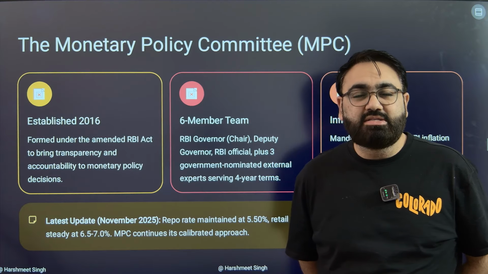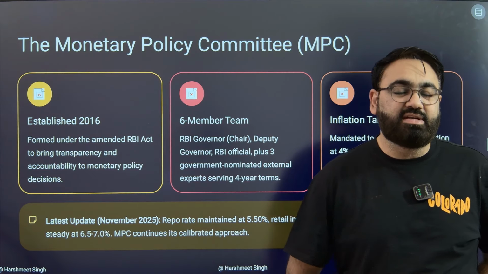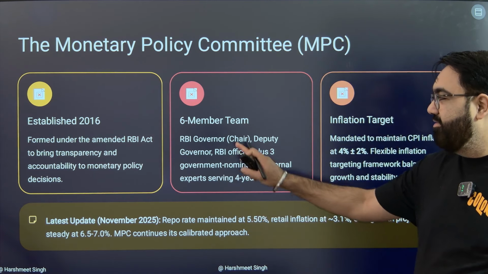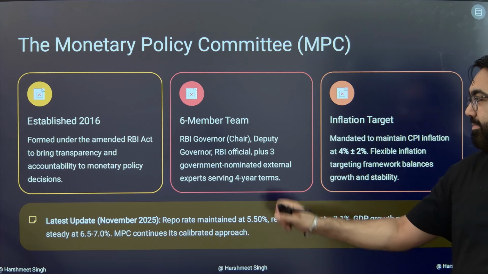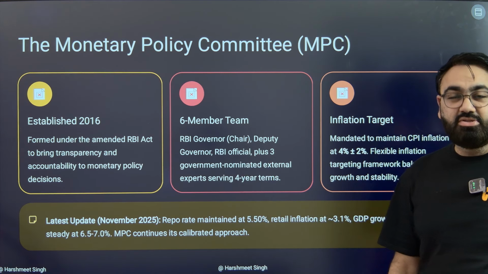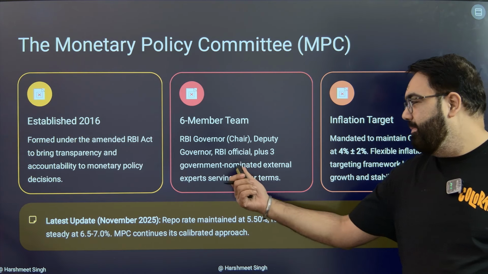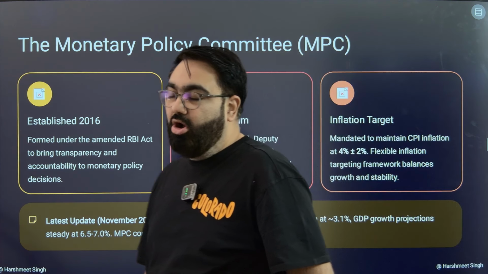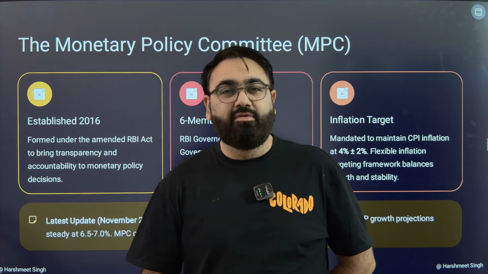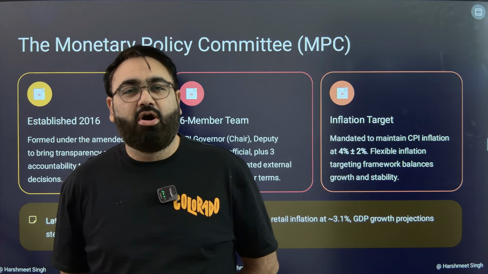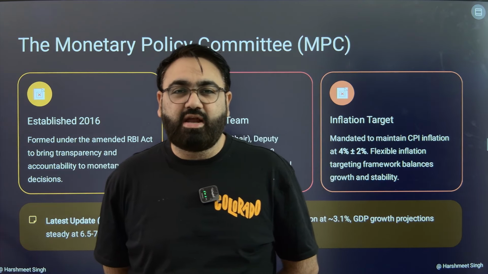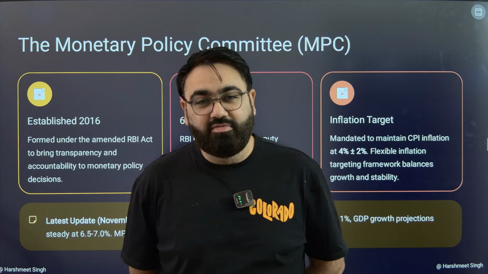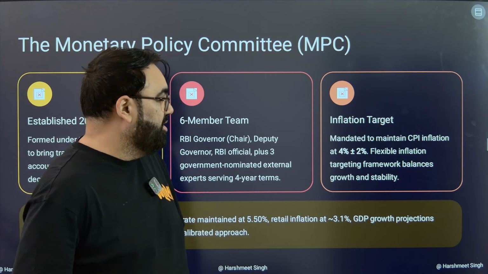Who are the 6 members? 3 from the RBI, 3 from the side of the government. There is the RBI governor, who is the chairperson, the RBI deputy governor and an RBI official. So 3 people from the RBI, and 3 people who are nominated by the government. They're outside experts and they have a 4-year term. That's 3 RBI, 3 government. But in case of a tie in a certain decision, the casting vote will lie with the governor of the RBI because he is the chairman of the committee.